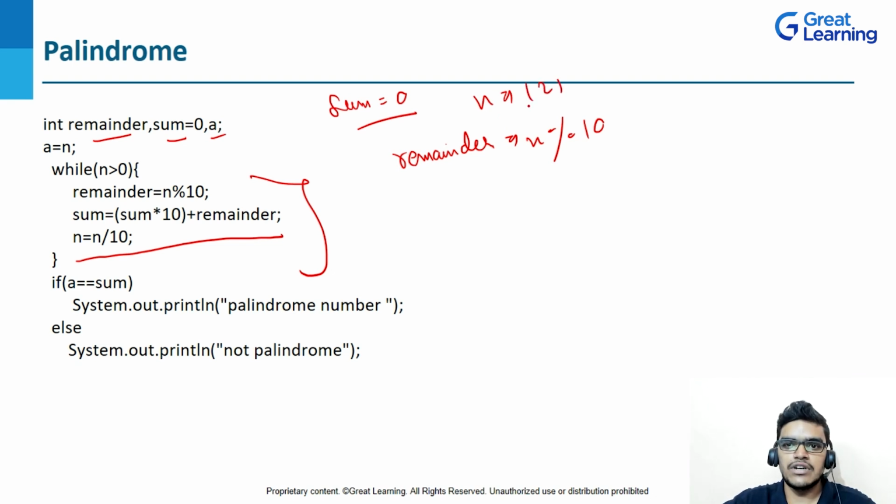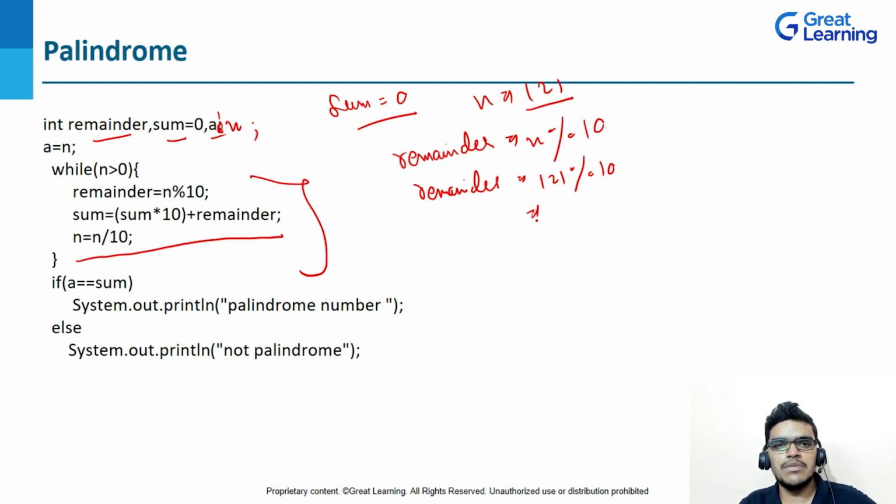So let's say I am taking 121, so n equal to 121. Here I will also declare n, so I'll write a comma and then n. Now you will see my n is 121, and if you do the modulus, modulus gives me the remainder, right? So the remainder will be 1.